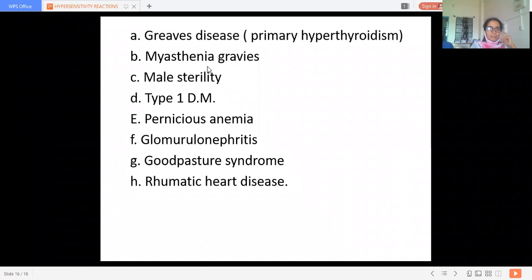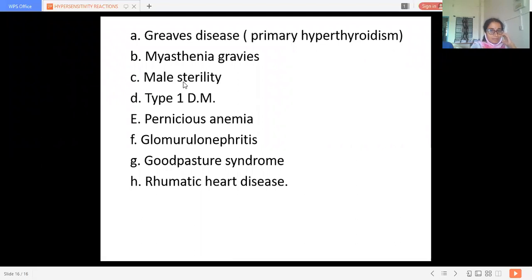Next is male sterility. Anti-sperm antibodies form, which react with the spermatozoa and cause impairment of motility as well as cellular injury. These are autoantibodies against the spermatozoa.